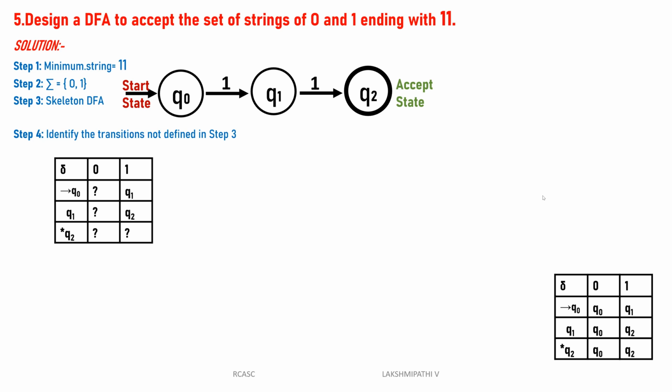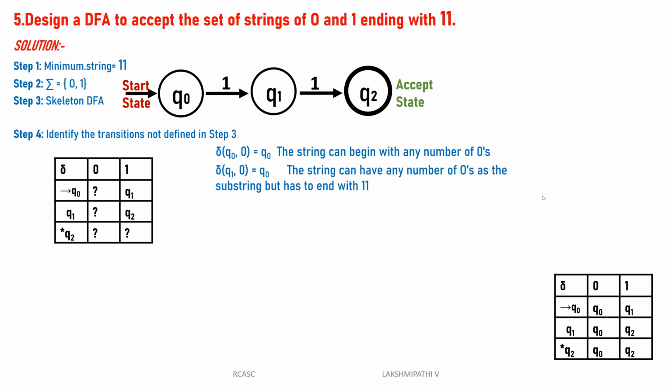Now, the step is to identify the transitions that are not defined. These are the ones not defined. q0 of 0, because the string can begin with any number of zeros. Then q1 of 0 is 0. The string can have any number of zeros as a substring, but has to end with 1 1.